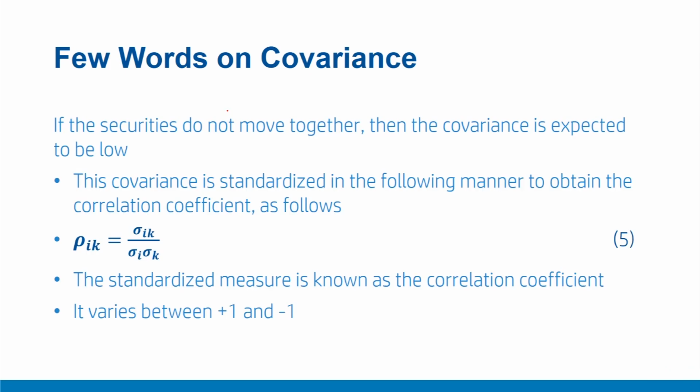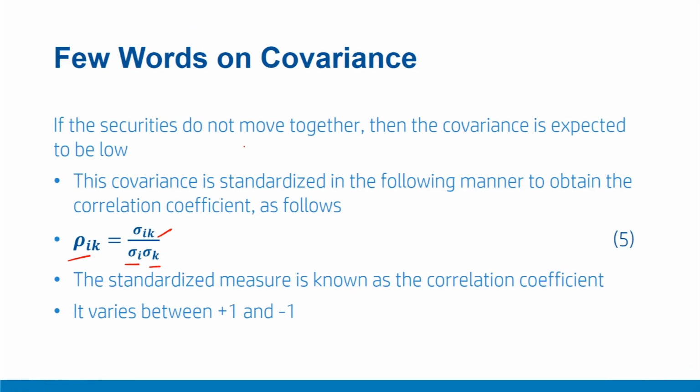This covariance between security i and k is standardized in the following manner to obtain the correlation coefficient, as shown here. We simply divide the covariance between security i and k, that is sigma ik, by their respective standard deviations, sigma i and sigma k, to obtain the correlation between these two securities, rho ik. Here we have simply divided the covariance by individual standard deviations to obtain the standardized measure, which is also known as the correlation coefficient. This correlation coefficient is very easy to interpret and it is free of any scale bias. It varies between +1 and -1.